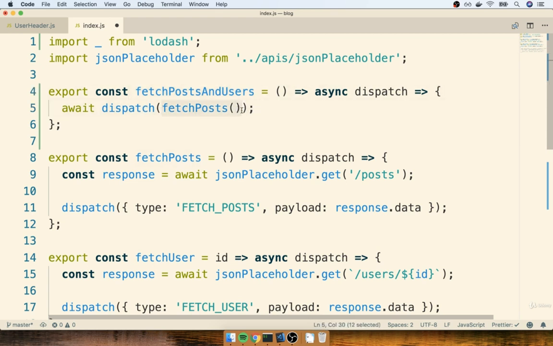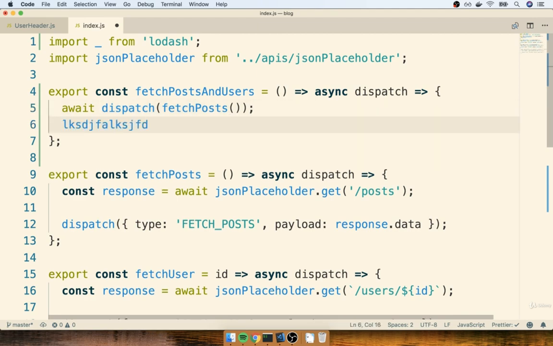Again, we call our action creator. That's going to return the inner function. We're going to make sure we dispatch that thing. So this inner function is going to show up inside of Redux Thunk and get invoked with dispatch. Then to make sure that we don't try to do any other logic inside of our action creator until we have successfully fetched that list of posts, we're going to put the await keyword right here in front of that entire call. And that's going to make sure that we're not going to progress down to the next line of code right here until we have successfully fetched the list of posts and dispatched the action for it.